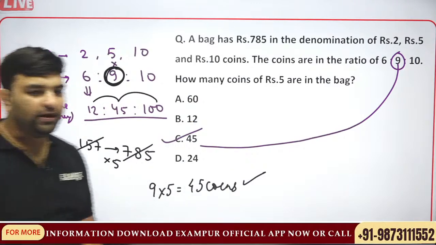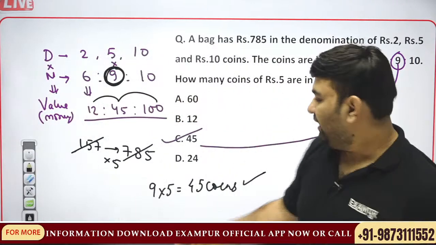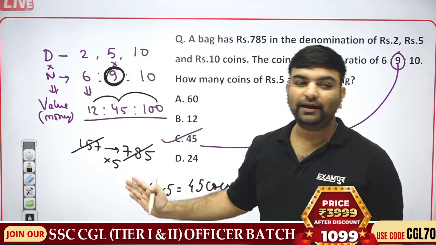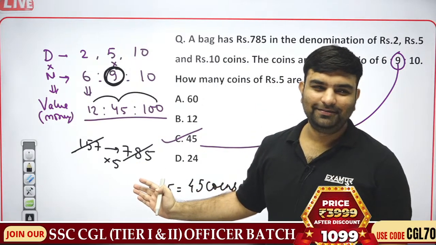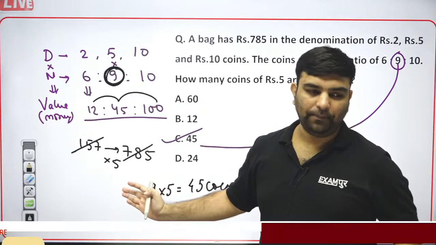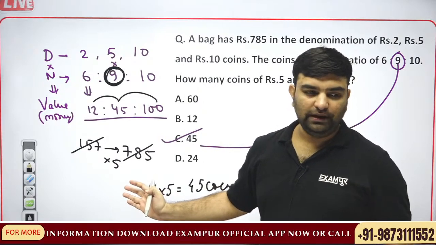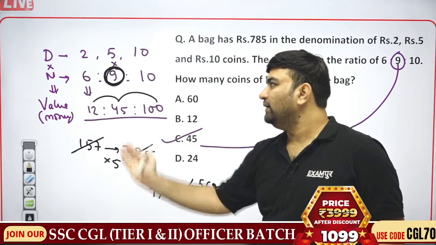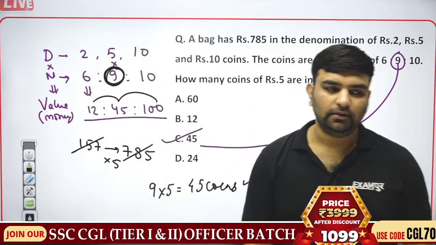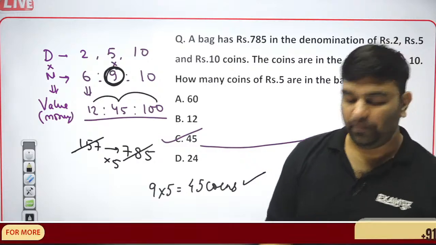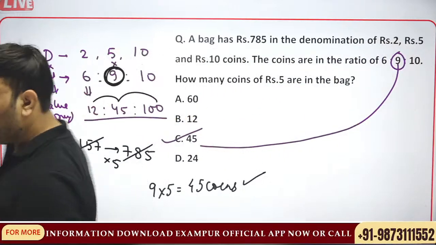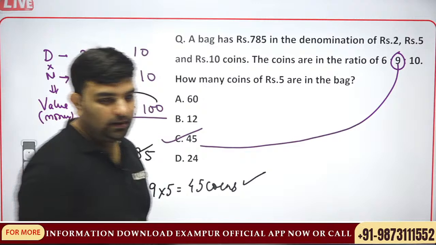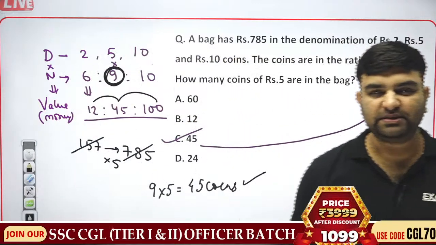Now what was the risk, guys? If multiplication will come k by 3, which generally doesn't happen. Let's suppose multiplication would have come 5 by 3. Then 9 into 5 by 3, the answer would be 15. But guys, in bag and denomination questions, multiplication generally comes as an integer only.